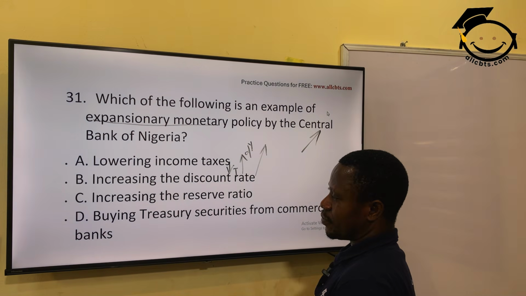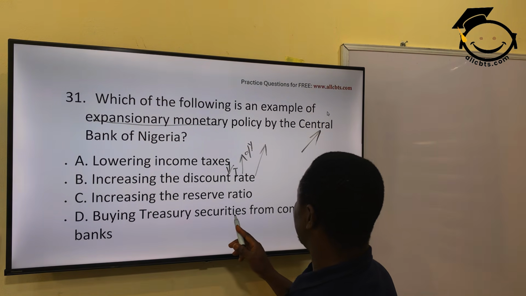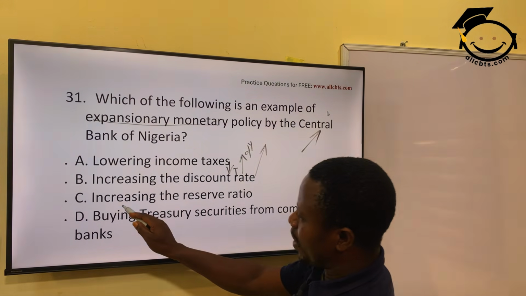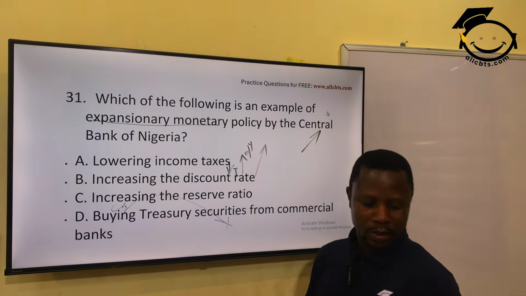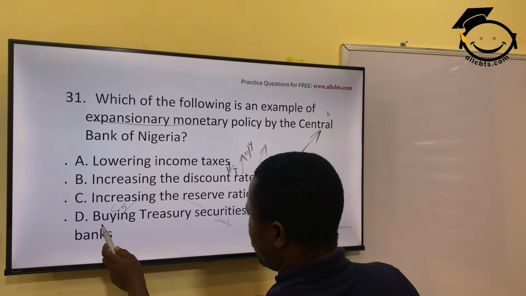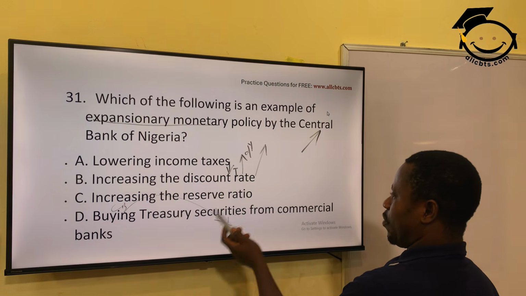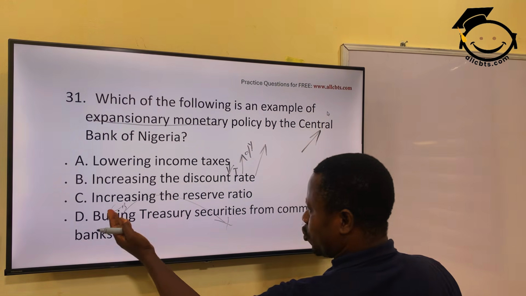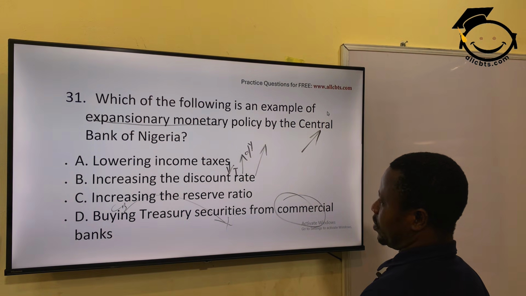Do you know why? The central bank will buy treasury bills, treasury securities, from commercial banks, and the central bank is releasing money into the hands of commercial banks, who will now release money to the public. So the correct answer is D. By so doing, they are paying commercial banks, so commercial banks have more money to pump into circulation.